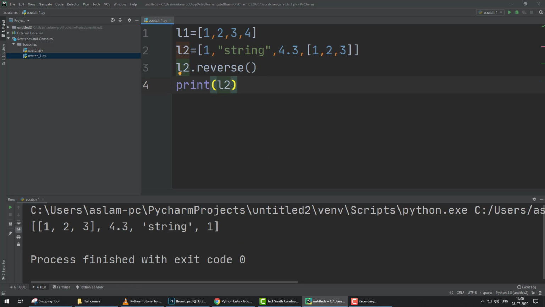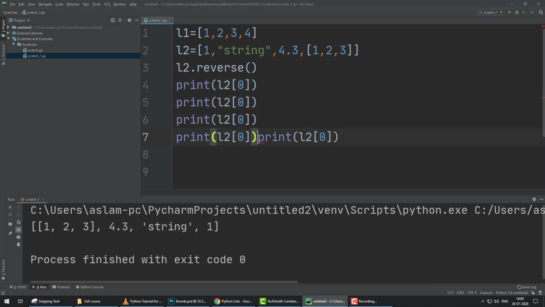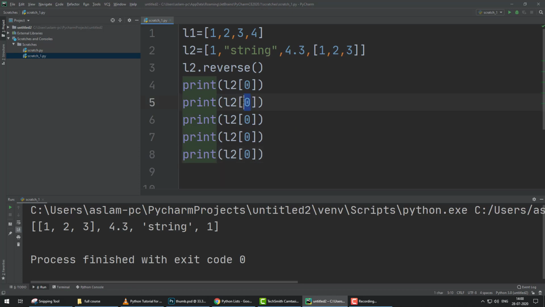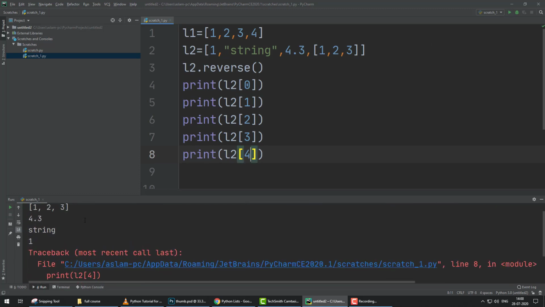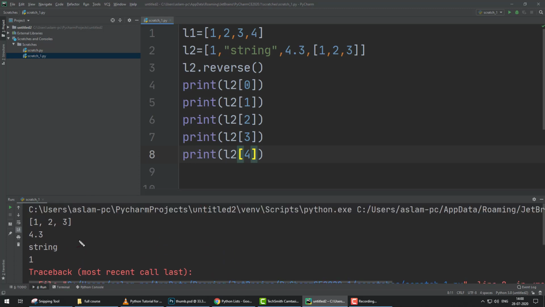L1 in bracket, 0 index number, and copy this and change the index number to 1, 2, 3. This is 1, this is 2, this is 3, and this is 4. Now the data is printed like this, vertically. You can check here: 1 is index 0, this is 2, index 1, this is 3, and so on. So this is all about the list.